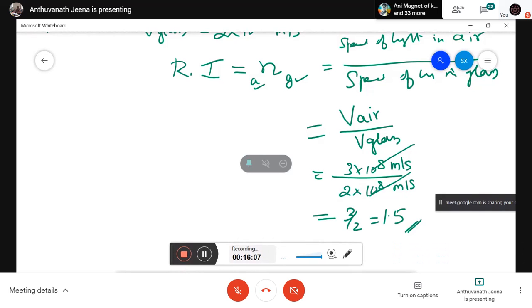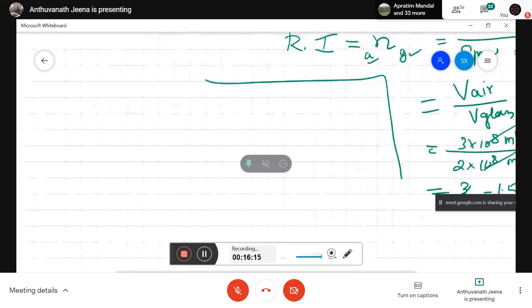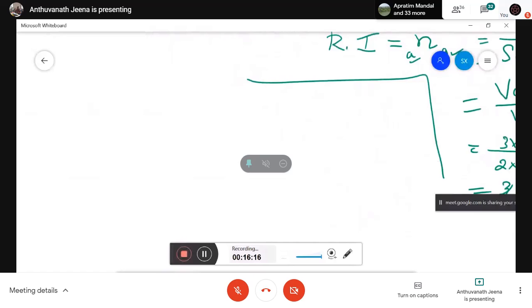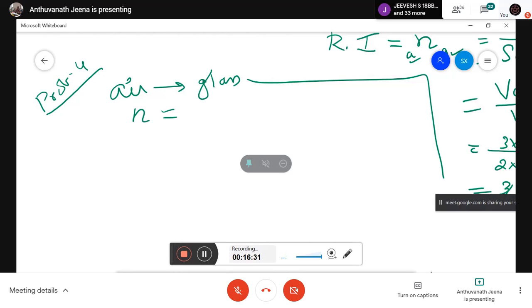Now, sometimes they will not give all three values. Any one they will not give, and you need to find it out. Next problem, we'll do that. Problem number 4. Light enters from air into glass having refractive index 1.50. They have given the refractive index. What is the speed of the light in glass?